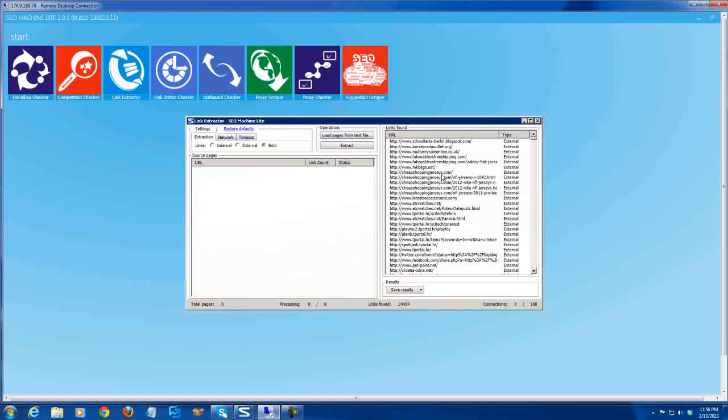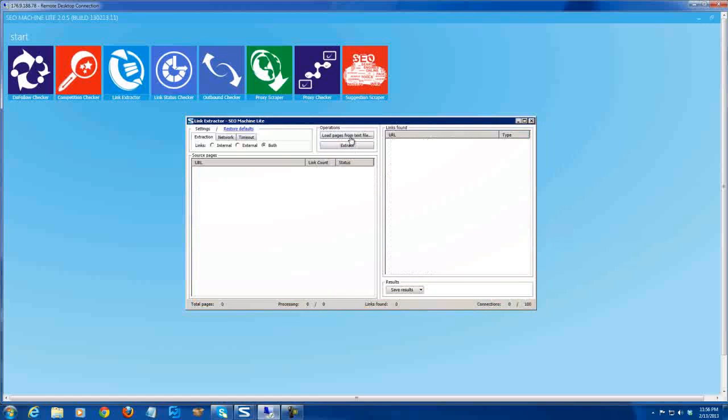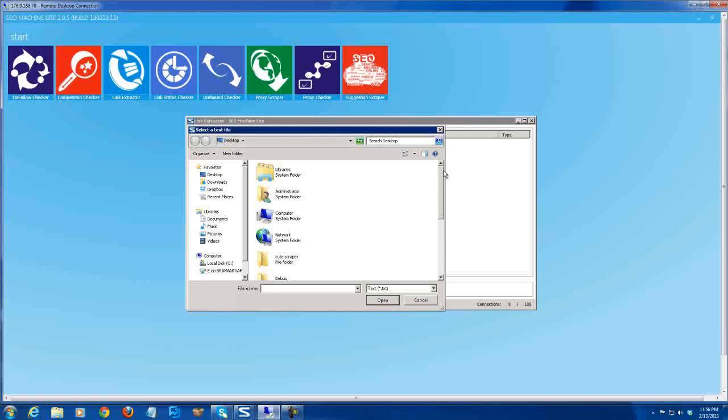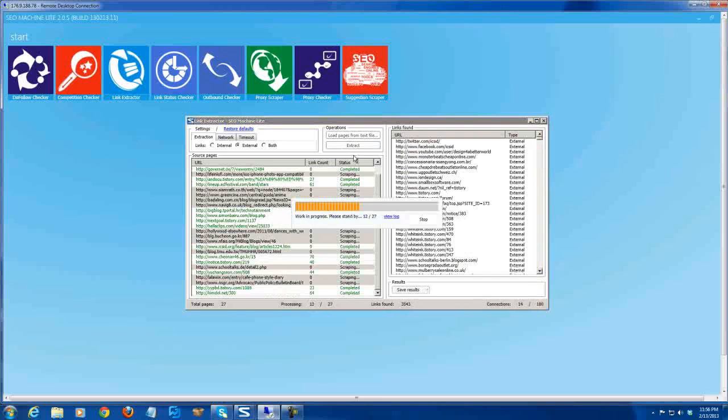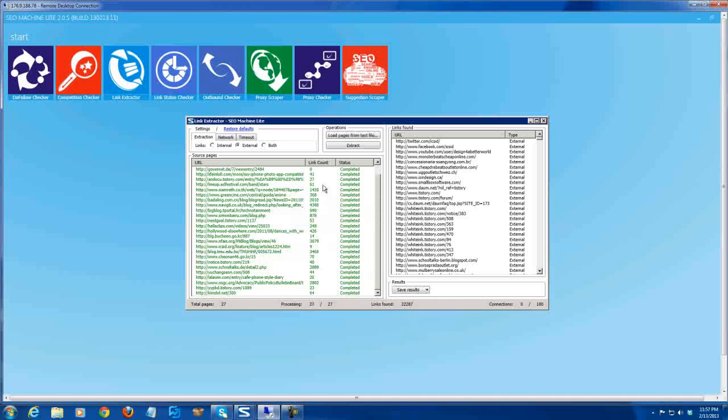Link extract, and you can choose external only. First we load the links. Okay, so loading the links. Choose the external if you want the external links only. Choose the internal if you want the internal links only, or both. And then extract. It will extract all the links on these pages. And we got like 17,000 or maybe more. Okay, more than 20,000.